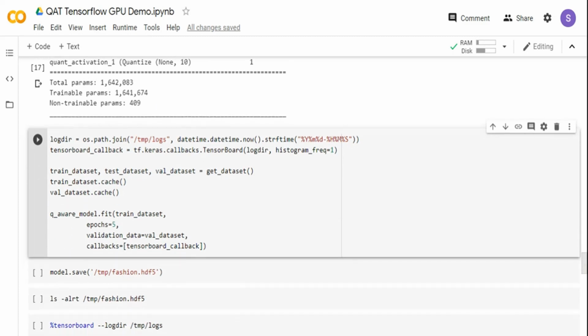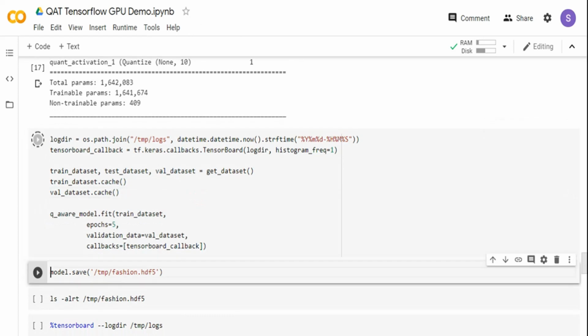But if you want, you can train for more epochs. And I'm calling the TensorBoard callback function so that I can visualize this in TensorBoard. I'm using the validation dataset to make sure my network is evaluated on every epoch to see how it performs. So let me start the training.